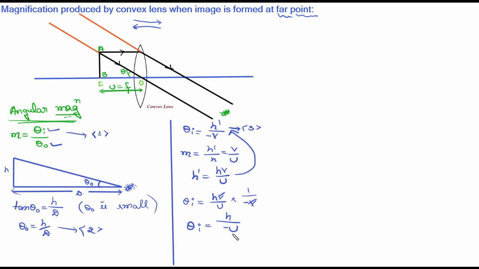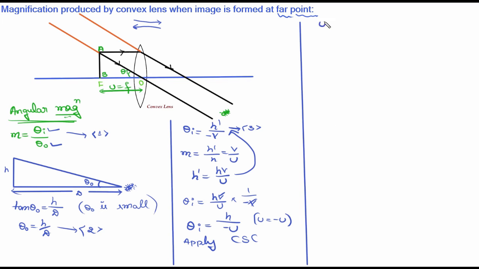See, u also has a sign convention. If you apply Cartesian sign convention, CSC means Cartesian sign convention, to this condition, again the direction of light is this, and object distance is measured from here towards the left side. So u will also be negative, minus u.